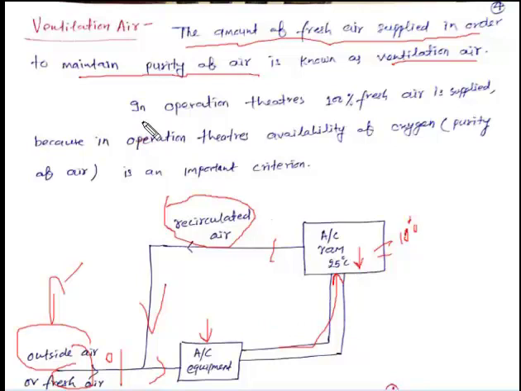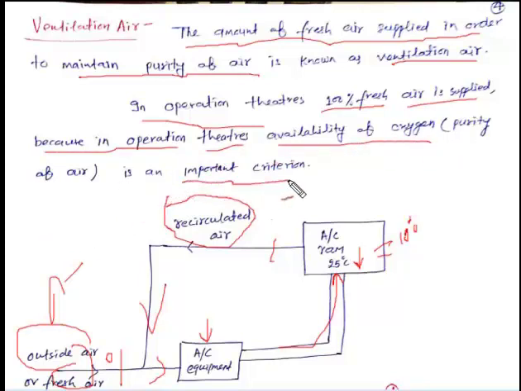In an operation theater, we need 100% fresh air to be supplied, because in operation theaters availability of oxygen or purity of air is an important criterion. So in that case we never use the recirculated air. So the mass of recirculated air in case of an operation theater will be equal to 0, and the total mass of air flow through the equipment will be equal to the outside air mass.